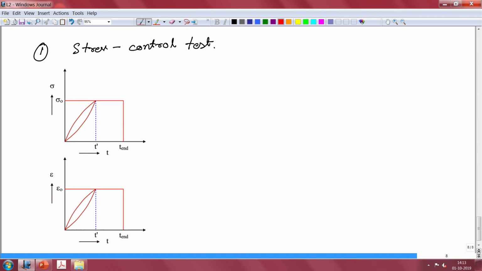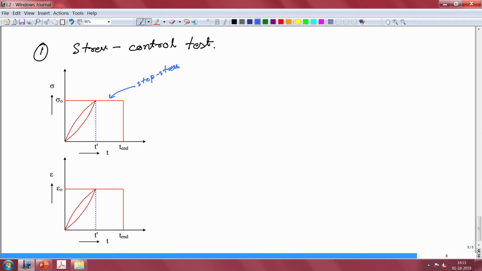The first diagram is the input in a sense, and the second diagram at the bottom is the output. The first curve belongs to your step control test. This is step stress. You have provided a known value of stress to the system, and then you are going to measure what the output is.